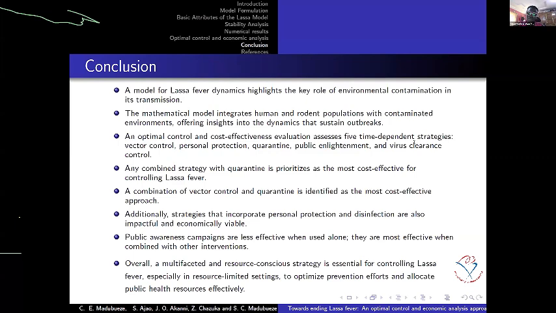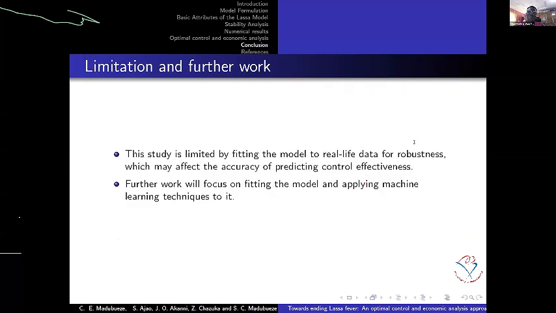What we are trying to do now is to see how we can fit the model to data, although some work has been done in that. We are also looking at fitting this particular model to data. We are also looking at the application of machine learning, especially physics-informed neural networks, to the Lassa fever model.